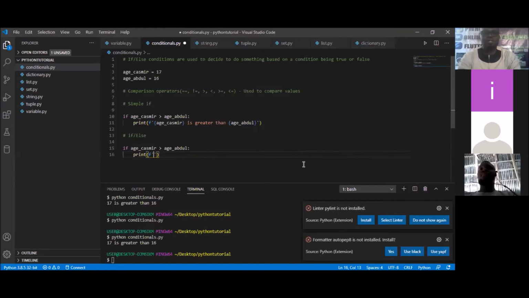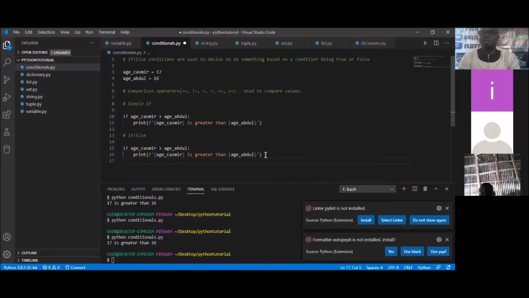So we simply say age underscore Kashmir, close this up, this literal sign. Then we'll say is greater than the age of Abdul, age underscore Abdul, and close the literal.